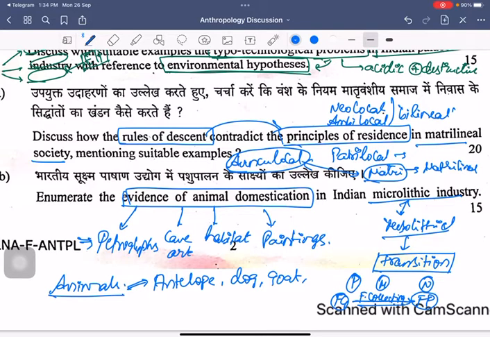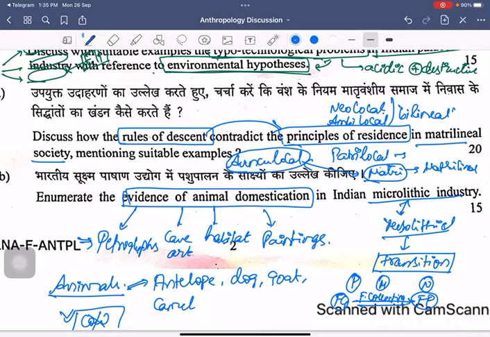Please remember the camel domestication. Please remember there was no cow domestication during this particular period of time. That has to be kept in mind, right? In case you're not aware of which animals were domesticated to a larger extent, at least we should not make the blunder of saying that the cow was domesticated during this particular period of time, right? So with this understanding, you can write that slowly.